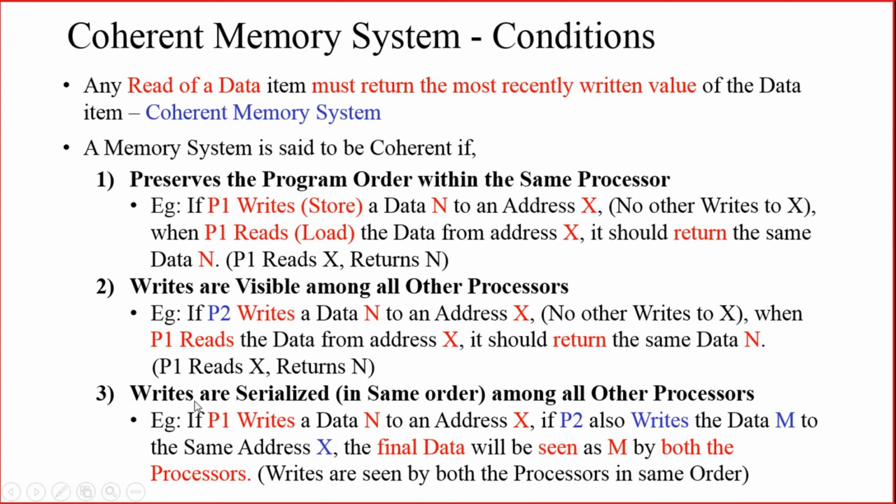The third and last condition is writes are serialized. Serialized means, again, in the same order; writes are serialized among all the other processes.